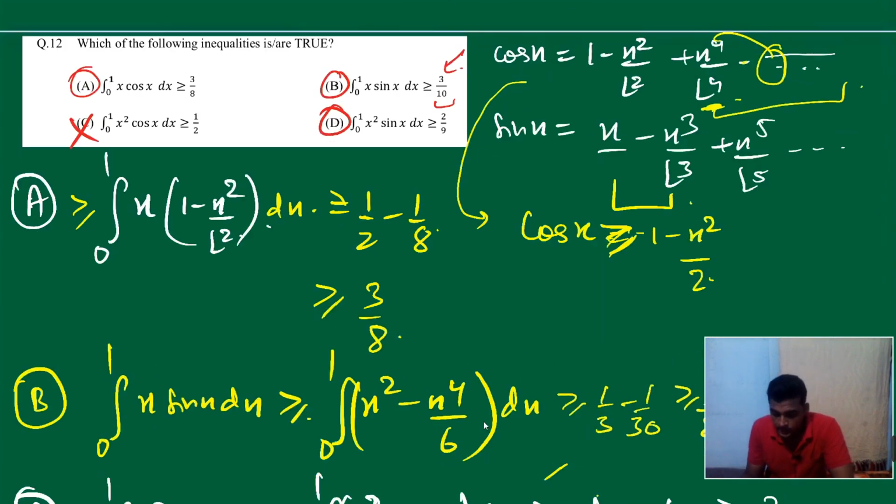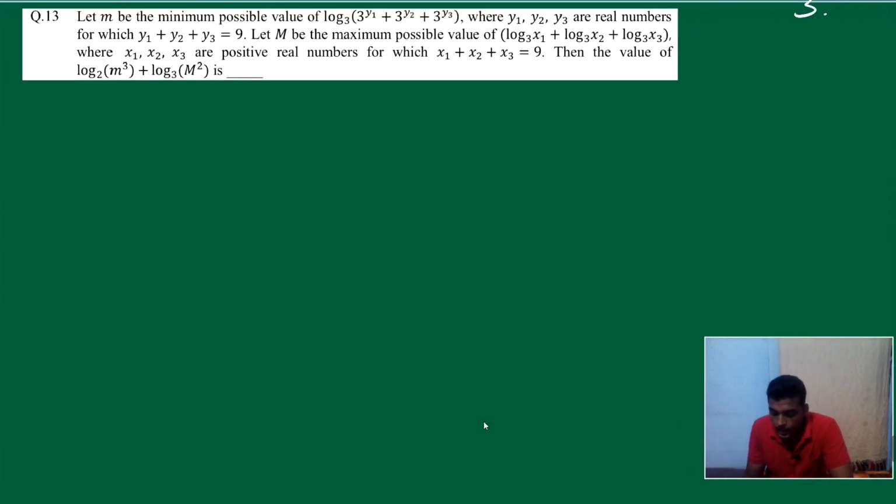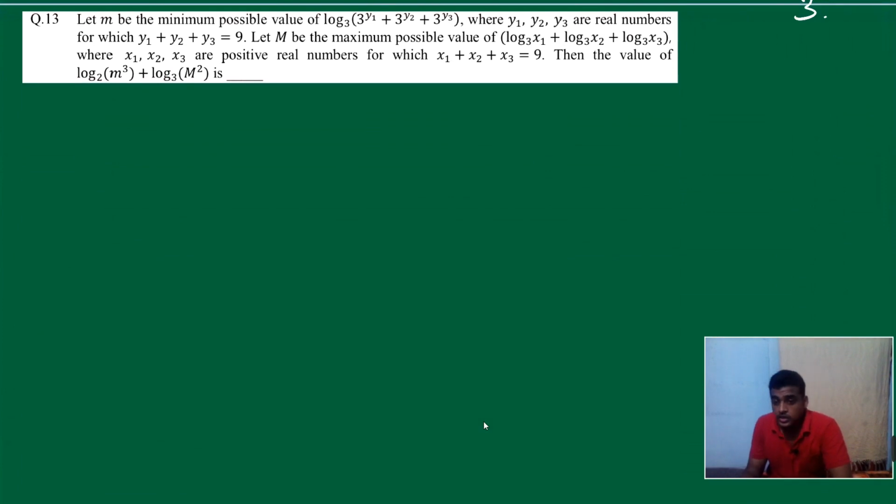Fine. Okay, let's jump into question 13. Now, question 13 is the easiest question he can ask, right? It's as easy as well as silly, you can say. Now, if m is the minimum possible value of log, okay, fine. Everyone, please agree. We have log base 3 of 3 raised to y1 plus 3 raised to y2 plus 3 raised to y3.